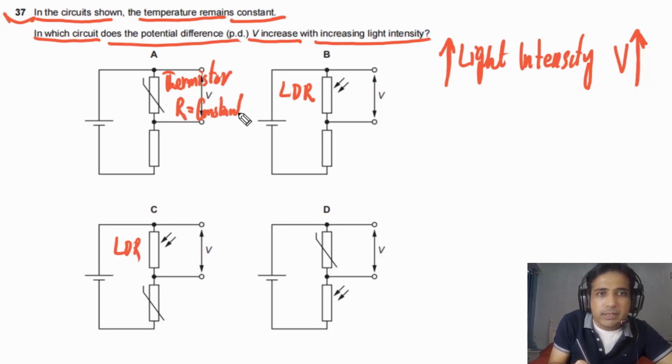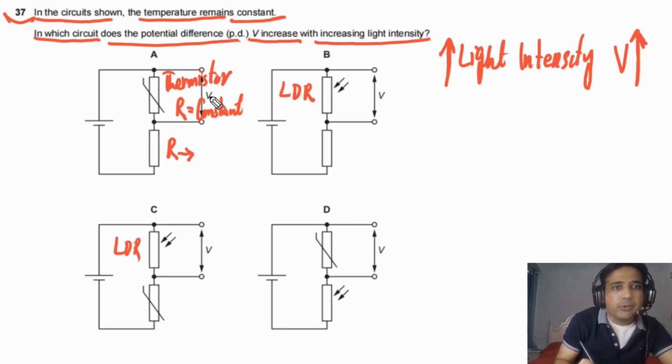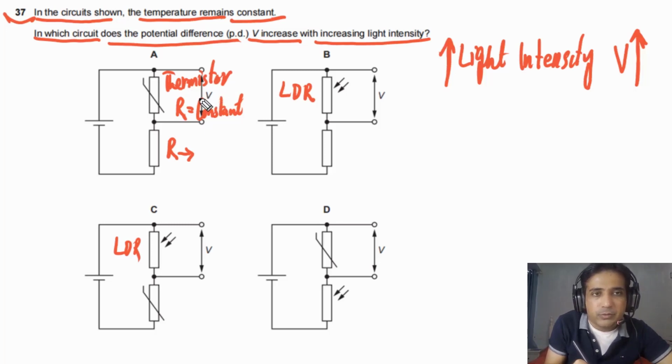So it means that if light intensity increases, there will be no change in this potential difference, because the resistance of this one is constant and the resistance of this one is also constant. So there will be no change on this voltmeter reading.